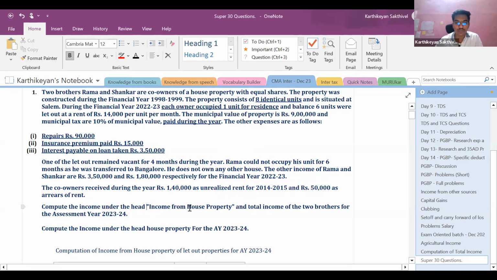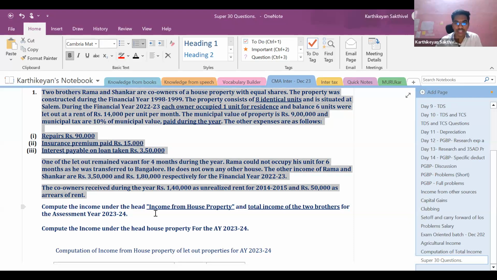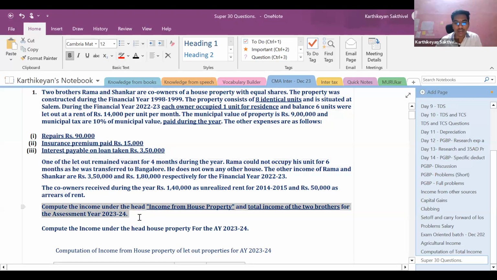This question consists of 2 parts. Part 1 will be to compute the total income from house property, and the second part would be to compute the total income of the two brothers. In the examination, how to read a question: before reading any of the story, first read what is required from you. Go straight to the last para. What is the requirement from this question? Compute the income under the head house property and total income of the two brothers for the assessment year 23-24.